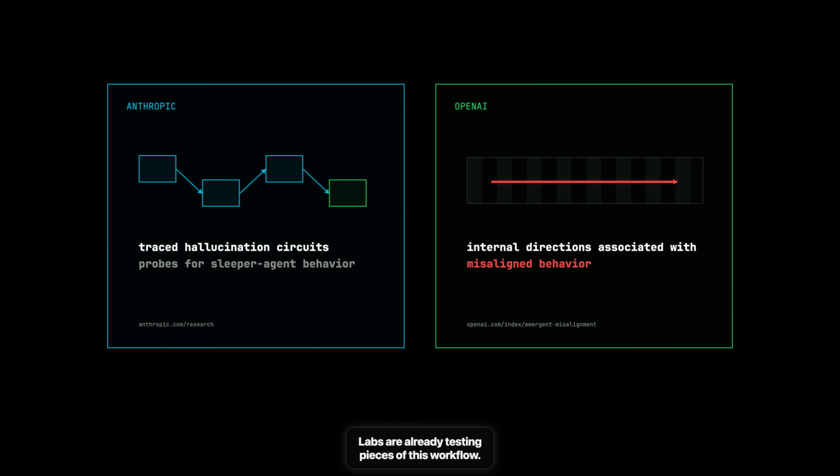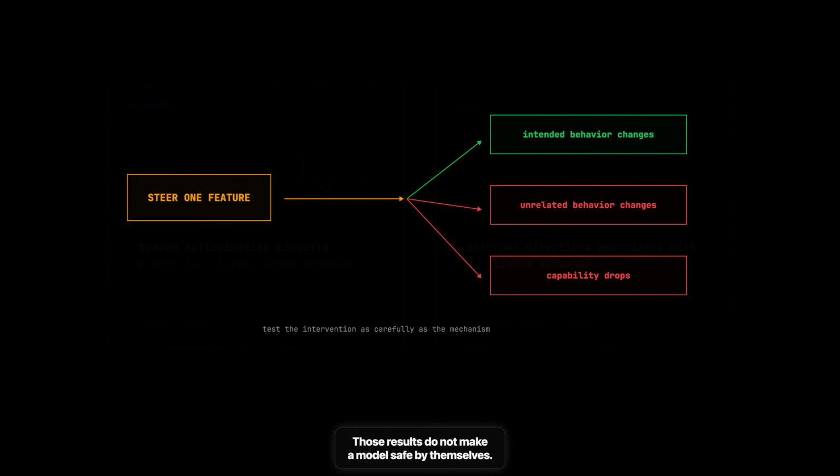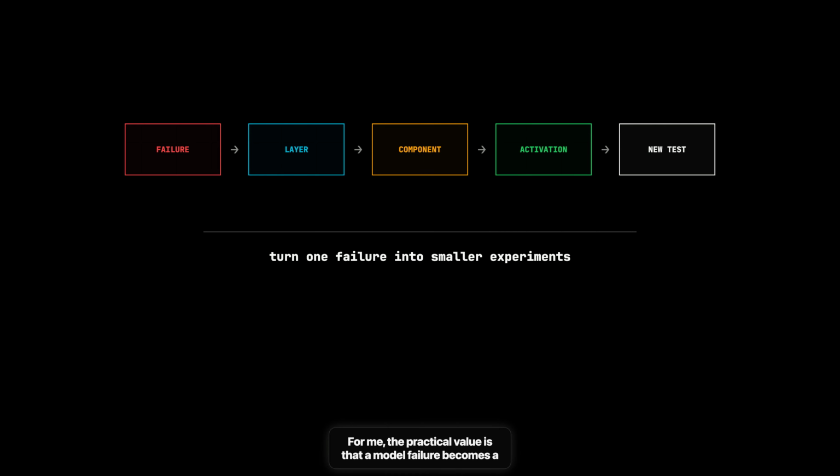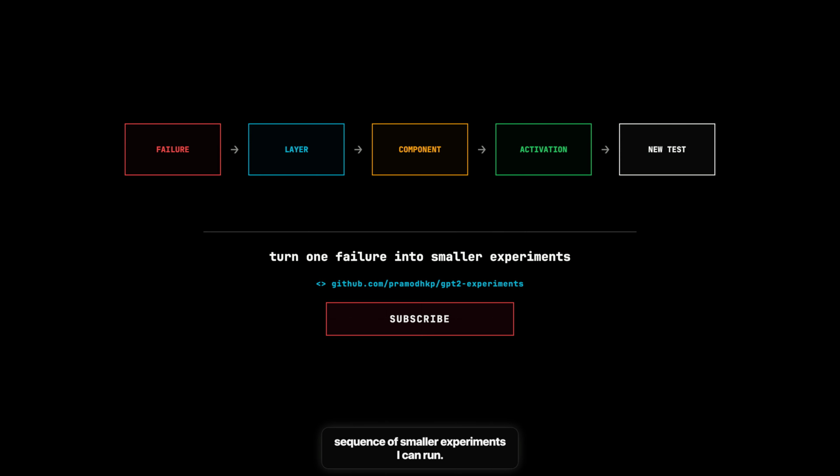Labs are already testing pieces of this workflow. Anthropic has traced circuits involved in hallucination and used probes to detect sleeper agent behavior. OpenAI has reported internal directions associated with misaligned behavior. Those results do not make a model safe by themselves. Steering one feature can change unrelated behavior or damage capabilities, so the intervention needs the same scrutiny as the mechanism. For me, the practical value is that a model failure becomes a sequence of smaller experiments I can run.